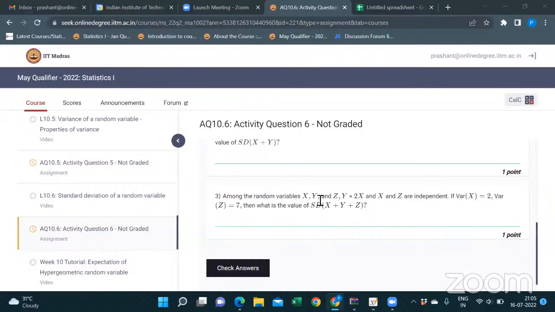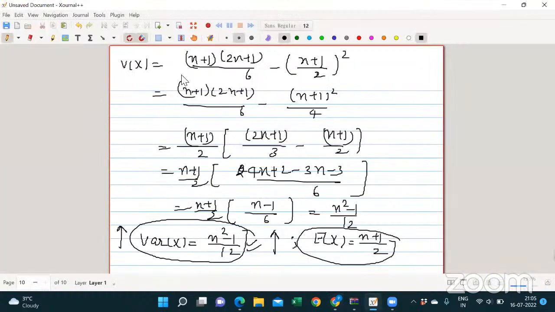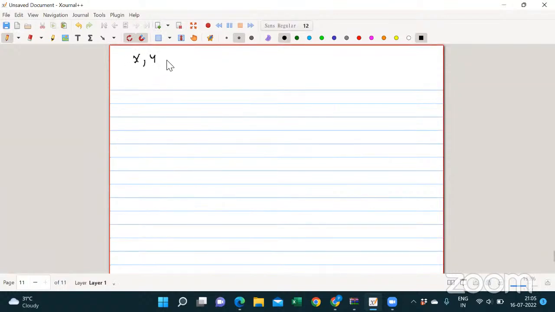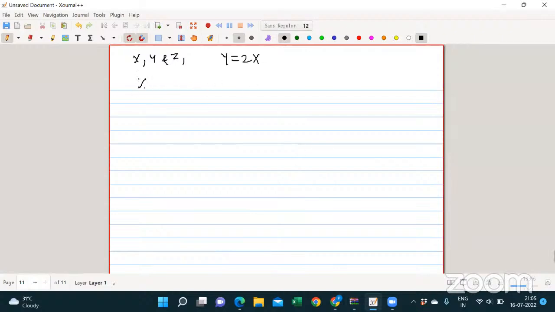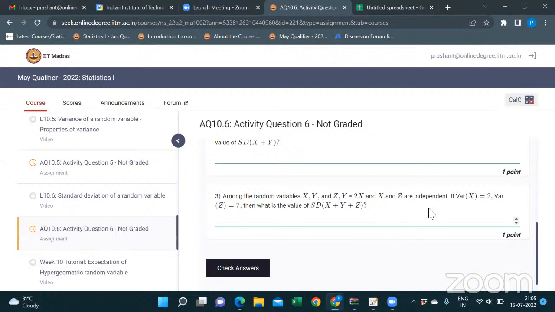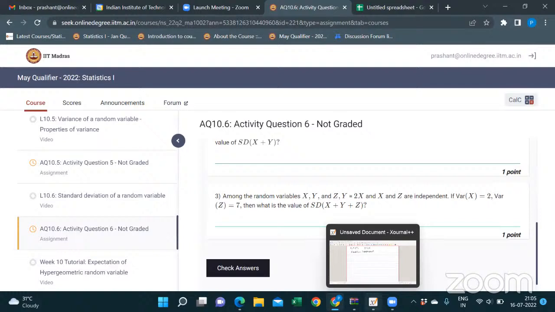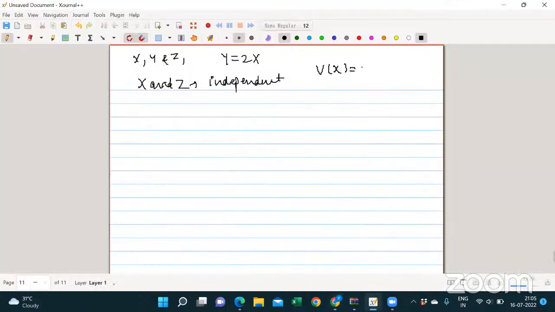Among the random variables x, y, and z, y equals 2x. Let me create a new page. There are three random variables x, y, and z, and it is given that y is equal to 2x. It is mentioned that x and z are independent. The variance of x is 2 and the variance of z is 7. Then we need to find the standard deviation of x plus y plus z.